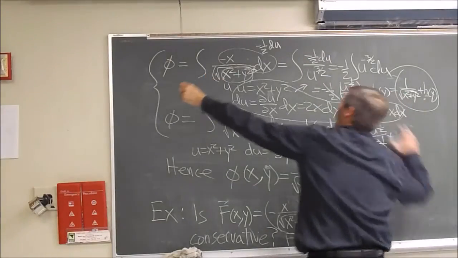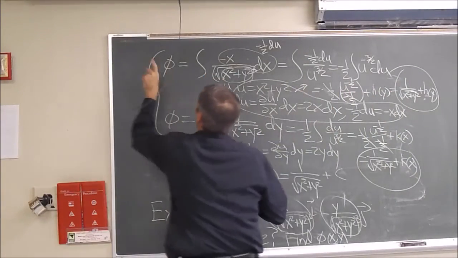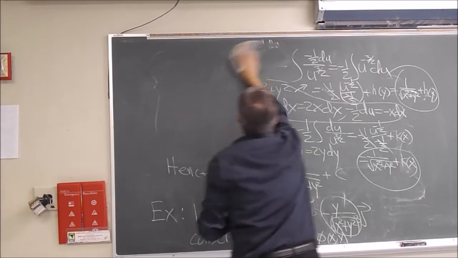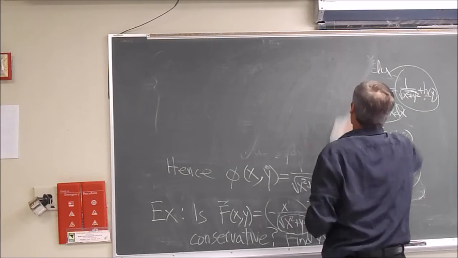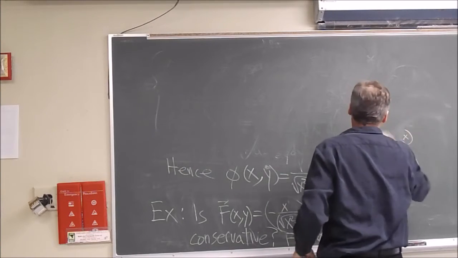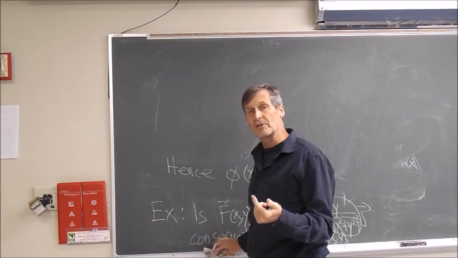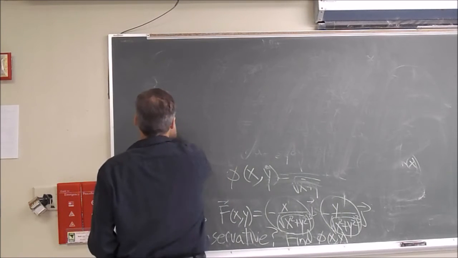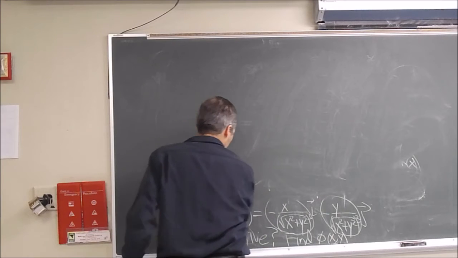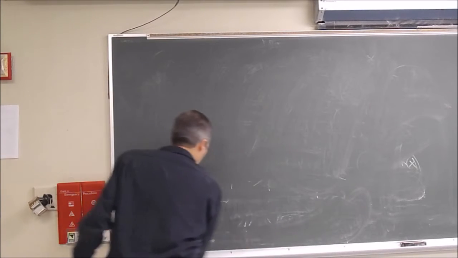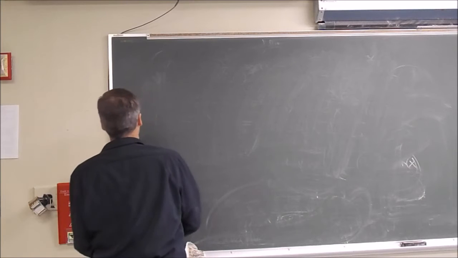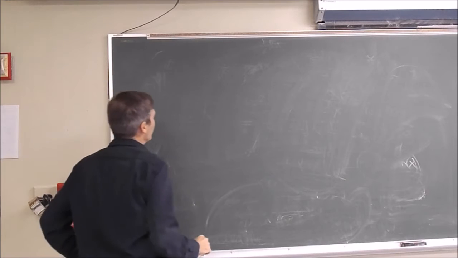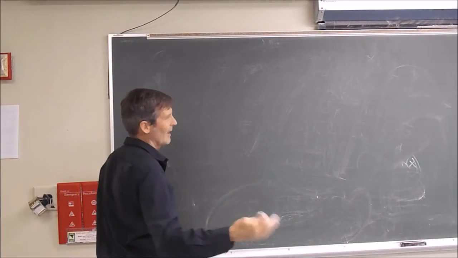Think about what it says for a second. If I have a conservative field, like gravity, that second example we did was precisely the gravitational force. It's actually the inverse square law for gravity, if you think about it. And we found the gravitational potential was just 1 over square root of x squared plus y squared. They sometimes write that as 1 over r, the potential for an object in a gravitational field, multiplied by a constant.